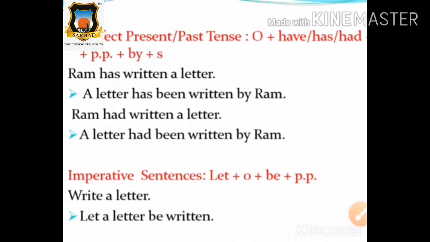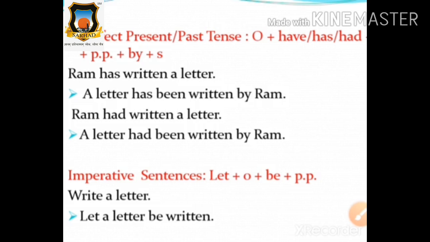Very good. Okay, now one tense remains here. Which one? Simple future tense. What is the formula of simple future tense then? Subject plus verb plus object is equal to, say it loudly everyone, object plus shall/will plus be plus V3 plus by plus subject. Okay, this is the formula of simple future tense.